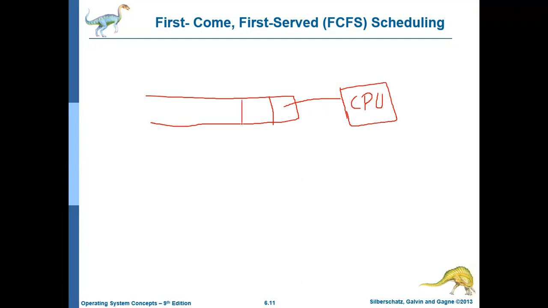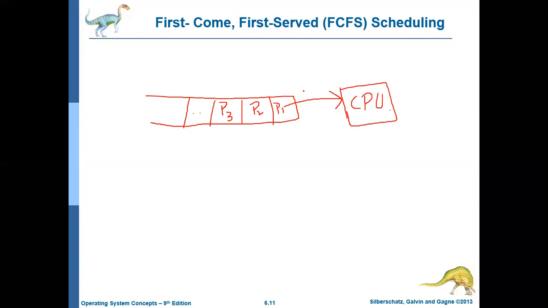So there is a ready queue, and the ready queue contains many jobs or processes like process 1, process 2, process 3, and so on. What the FCFS algorithm will do is take whatever job is first available in the ready queue, execute it, and then go to the next job.